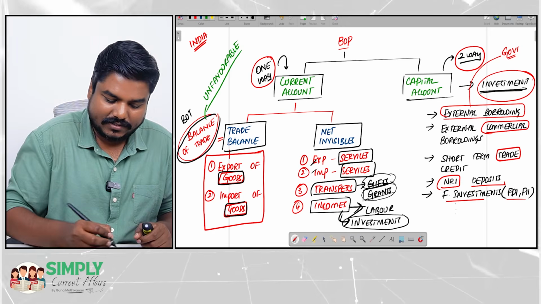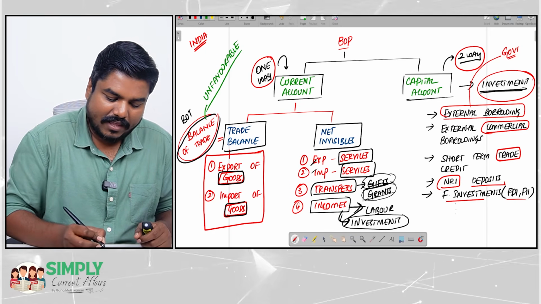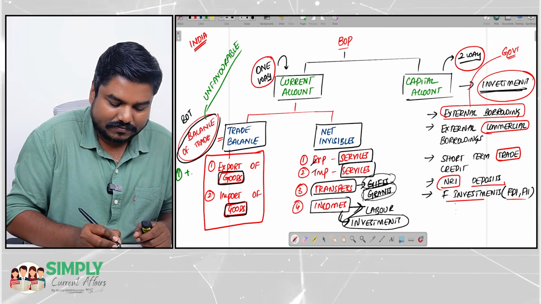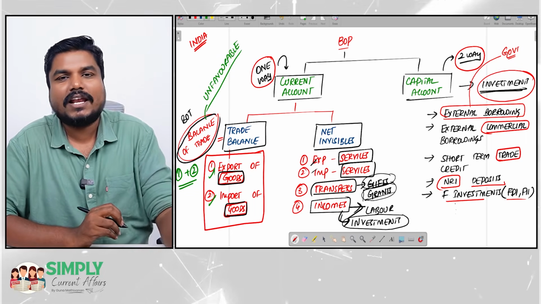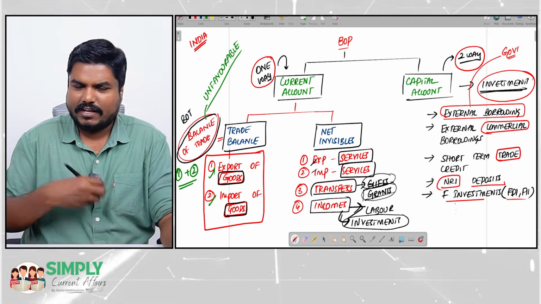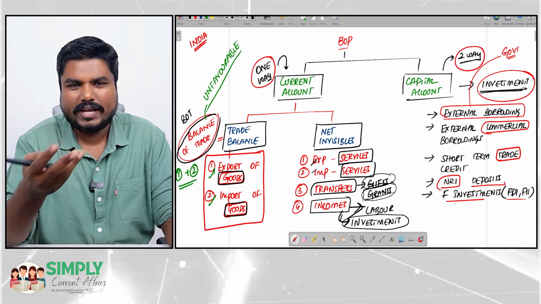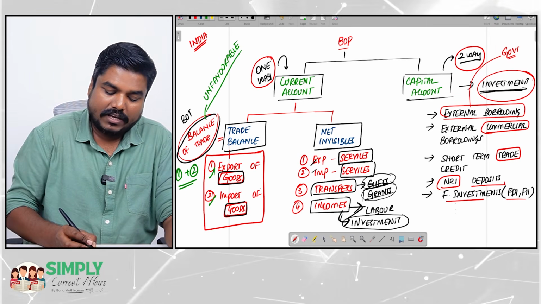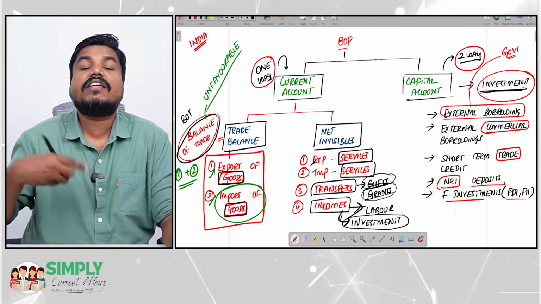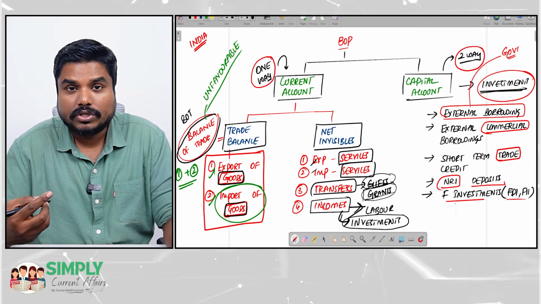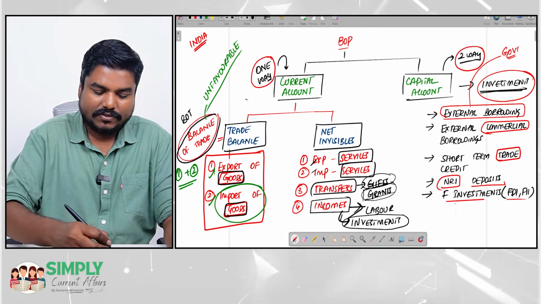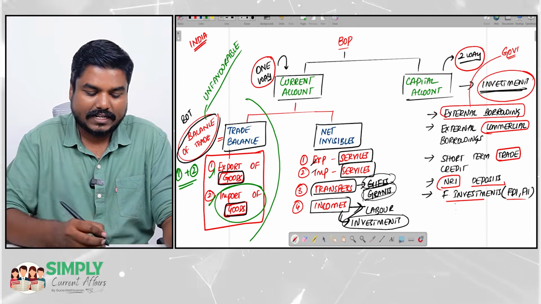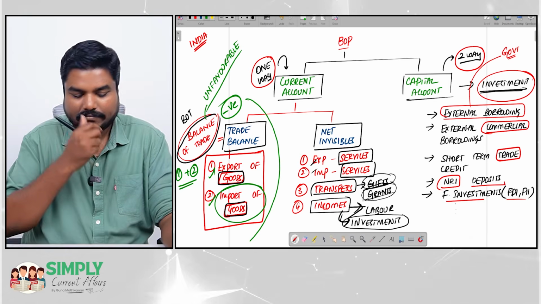So trade balance or balance of trade is nothing but 1 plus 2. You add 1 and 2, then you will have balance of trade or trade balance. In the case of India, it is unfavorable. Why is it unfavorable? Because our import of goods is very, very high, higher than our export of goods. So this trade balance is negative for India.